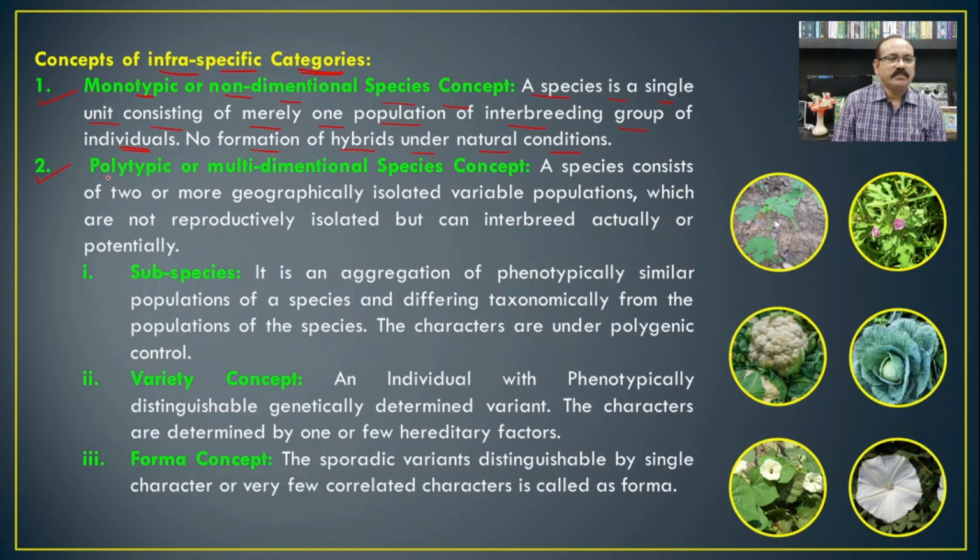If we see the polytypic or multidimensional species concept, then a species consists of two or more geographically isolated variable populations, which are not reproductively isolated but can be interbred actually or potentially.